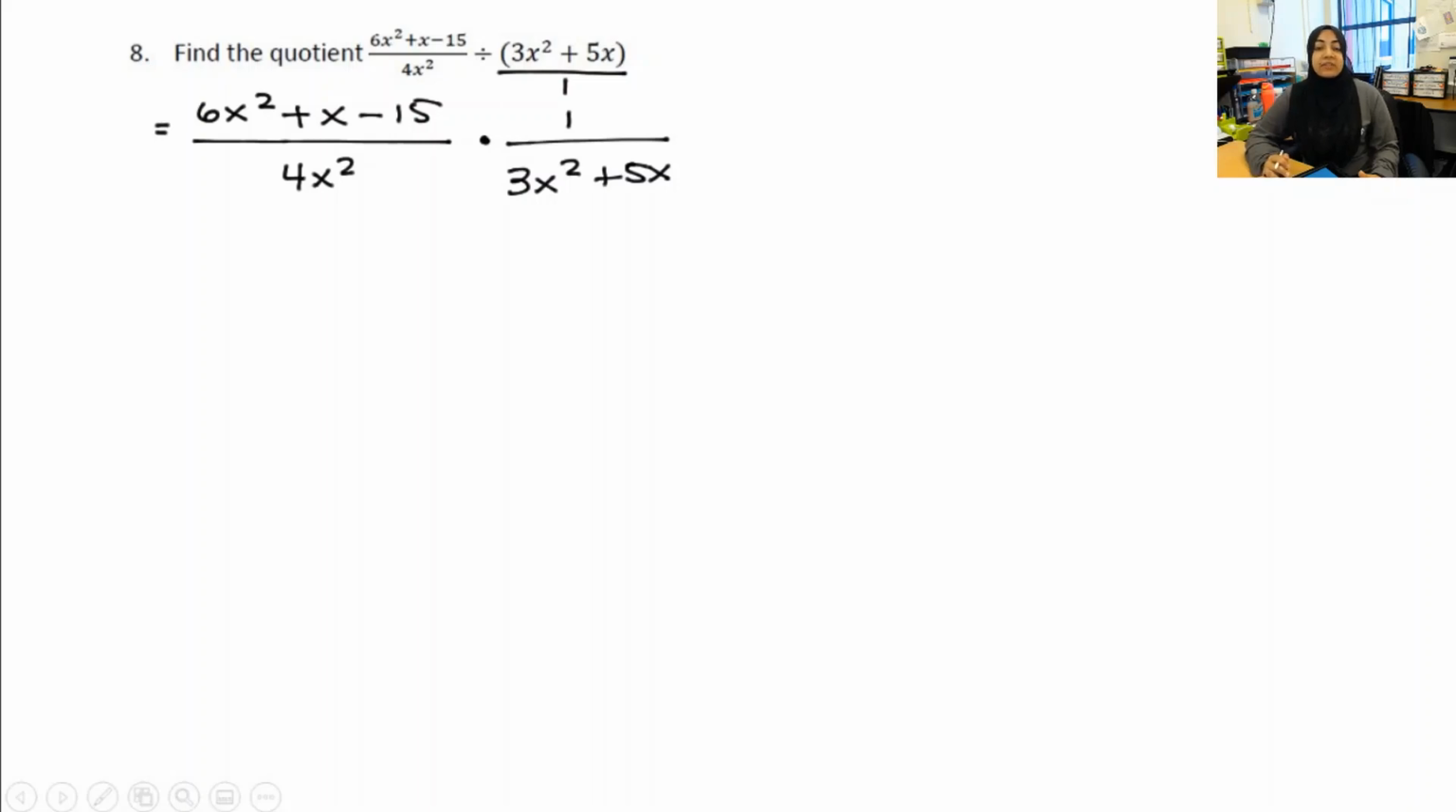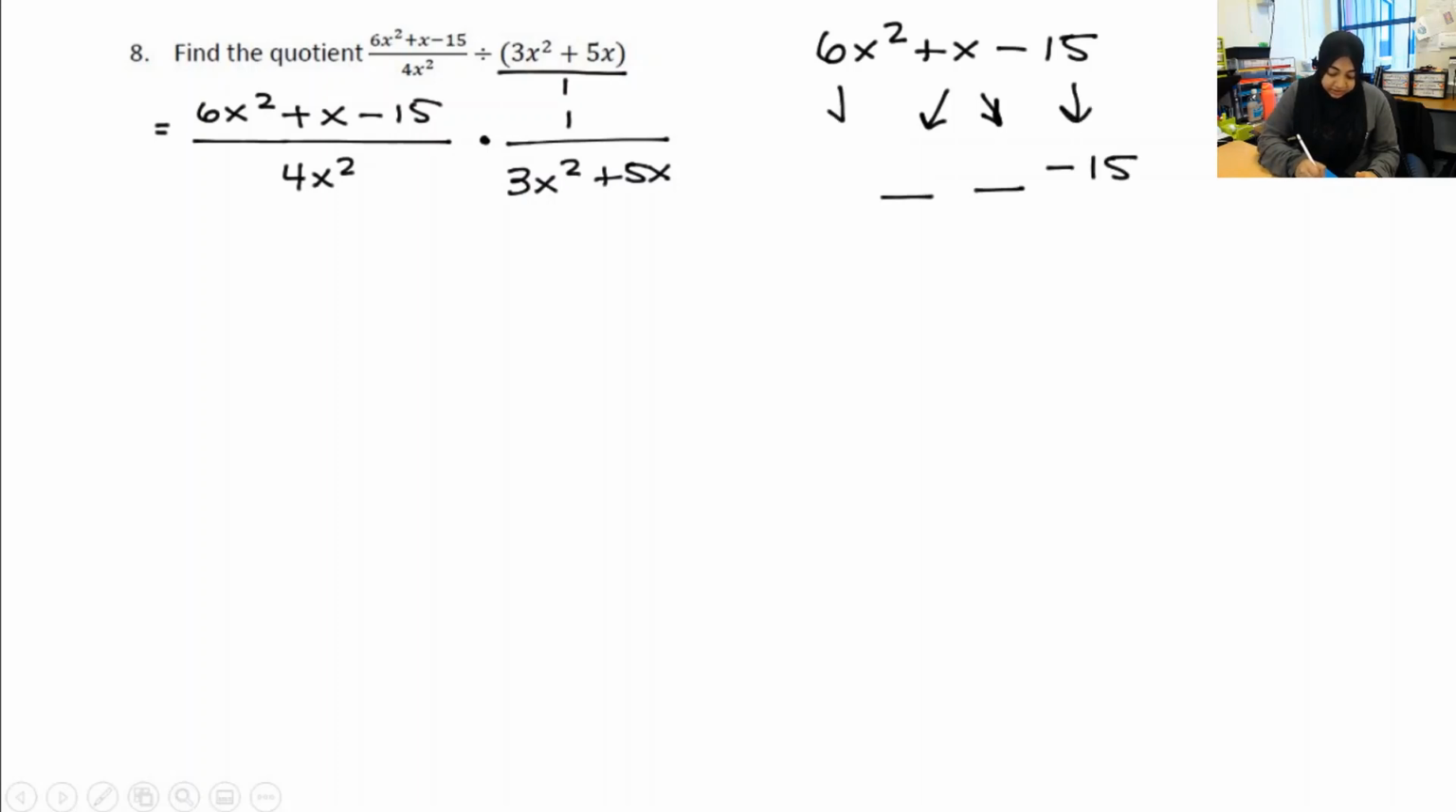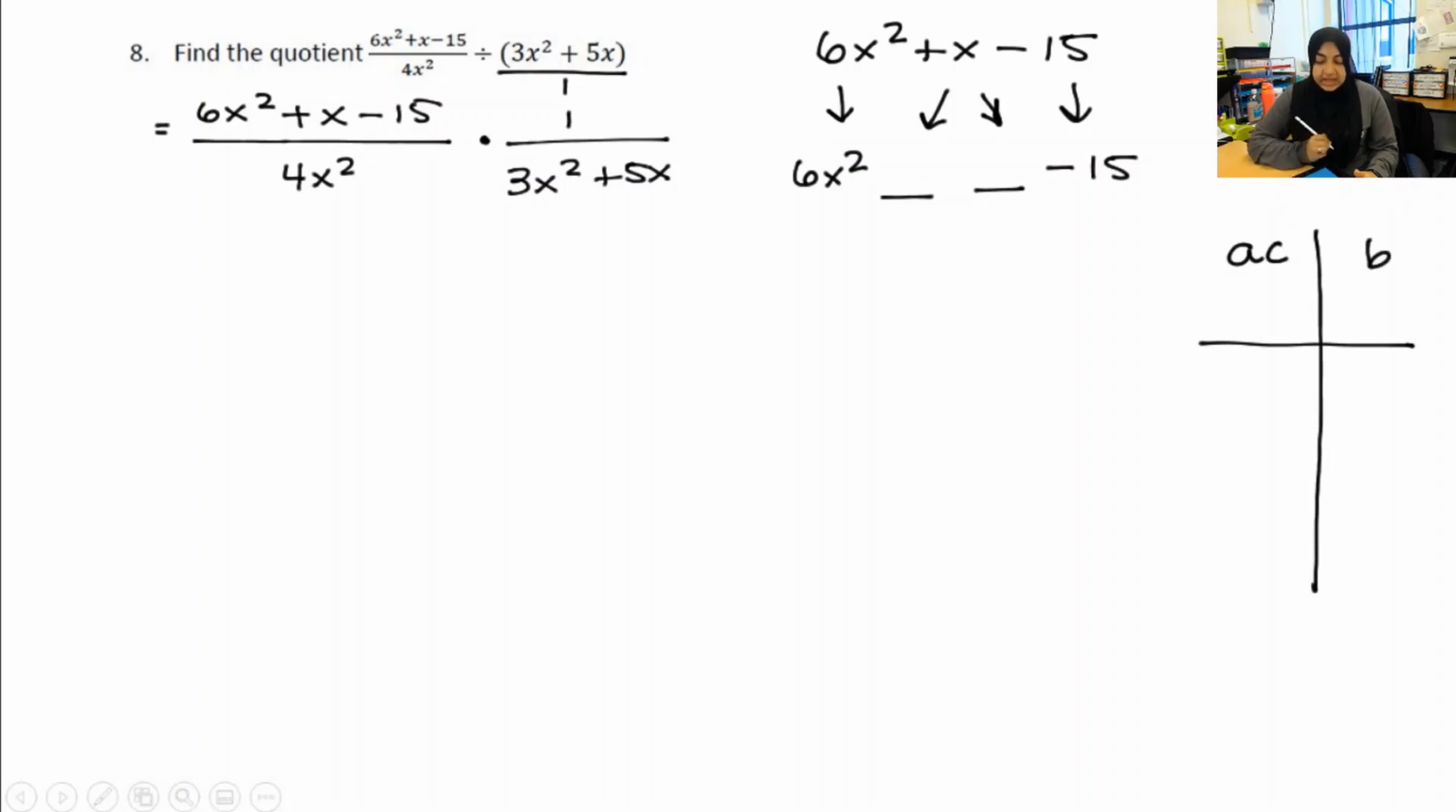Now, I have to go and factor each of those individually. What I'm going to do is come over to the side. I'm going to factor that 6x squared plus x minus 15. Okay, when our a value is not 1, it takes a little bit more work. I'm going to start by splitting up that middle term and bringing down that negative 15, bringing down that 6x squared. To figure out what goes in those blanks, I'm going to create a table, and I'm looking for two values, a times c, that add to b.